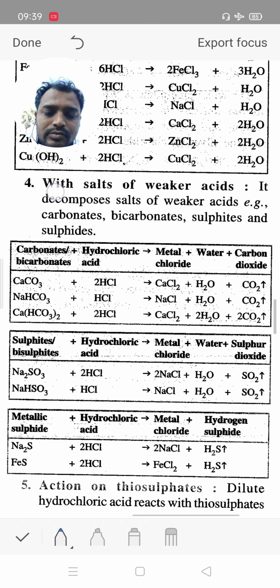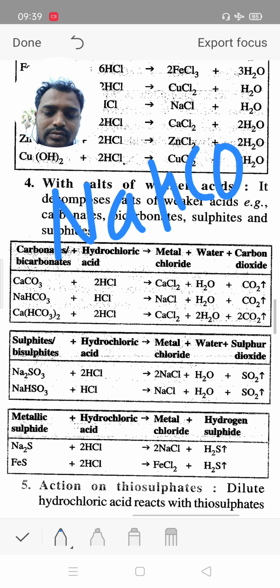Another reaction, sodium bicarbonate reacts with hydrochloric acid. Sodium bicarbonate means baking soda.